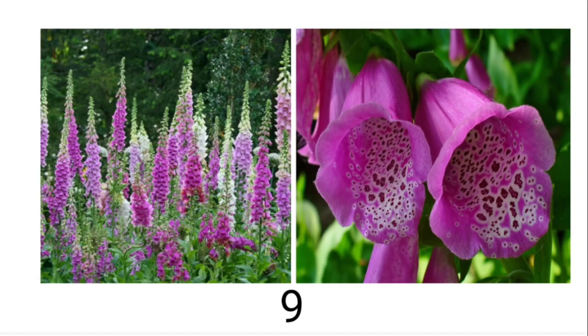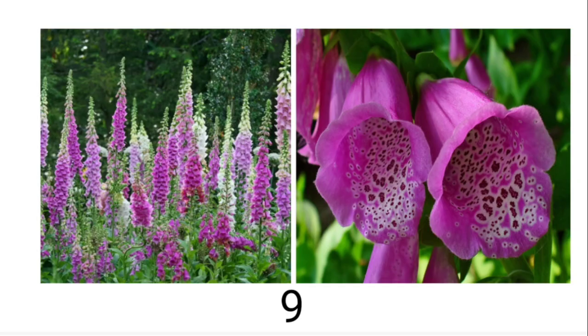Next, wow, this is the plant and this is the flower. By seeing this flower, what idea are you getting? That the flower has some red dots, correct? It looks like blood dots, no? So the plant name is Digitalis purpurea.